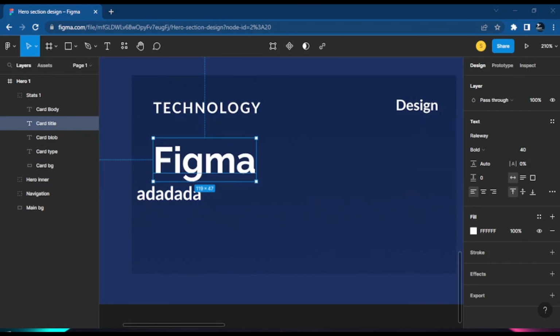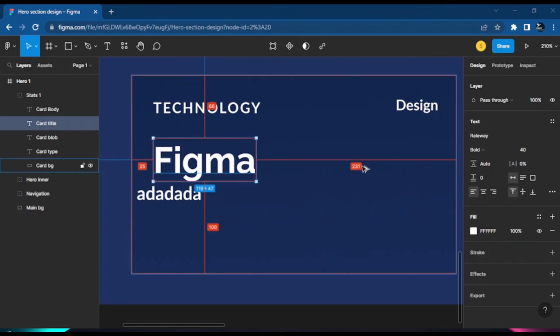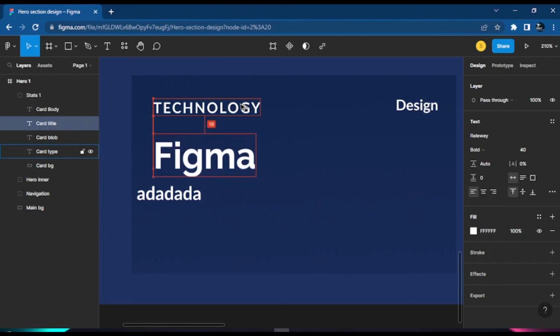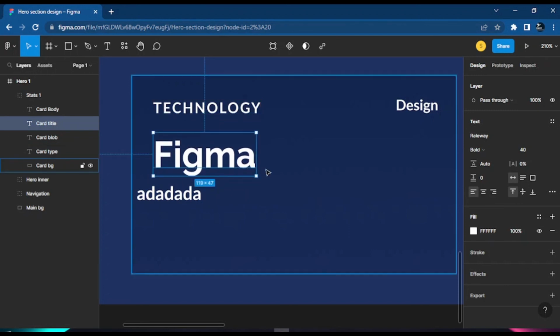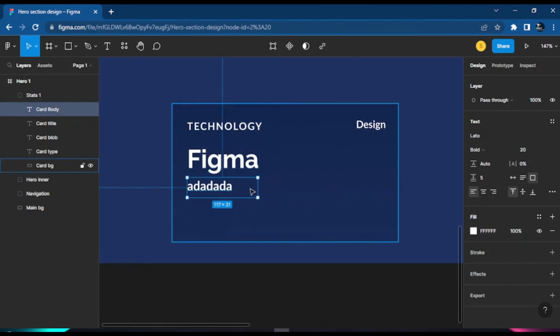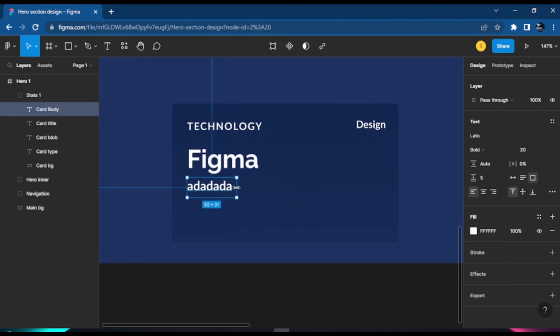But make we say one just know the distance between this technology and this Figma. Make we say we want make the distance be like 18 for here. All right. So make I see, yeah, 18 gonna make sense. So if we done like this now, we go like just add that text. So this text now what we want add for here, I'm gonna just pull them out up to here. And then make we pull this text down small.